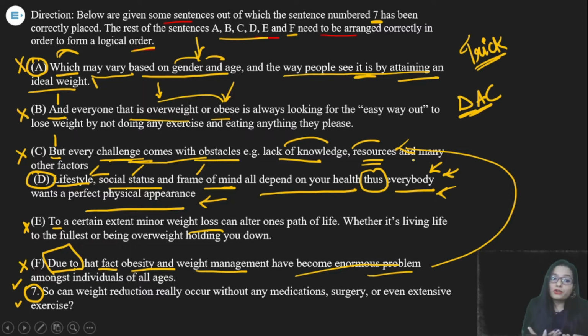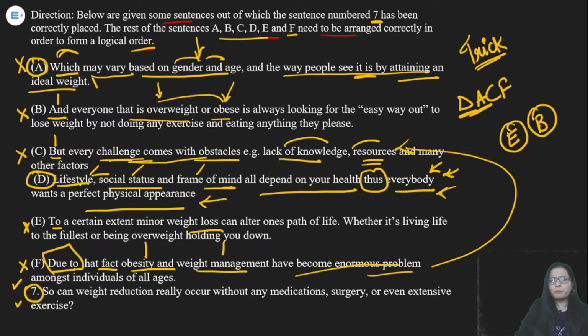What is the impact of it? They have to face these kinds of problems like obesity, weight management. So what would be the next statement? Next statement would be F. Now we have two statements, statement E and B. Just let's read these statements and you will get the answer.